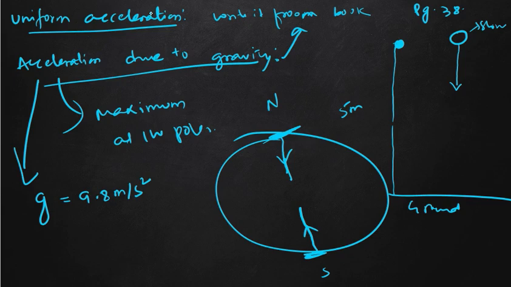Fine. So this will be in the SI system, and in case of the CGS system, this will be 980 centimeter per second square. This will be in our CGS system.